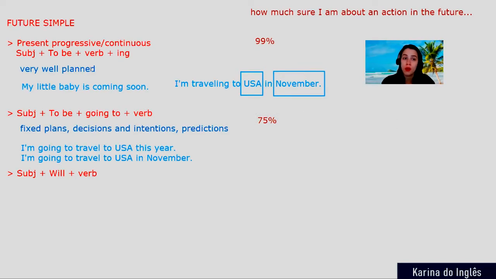And how about will? We use will when you also think you know something about the future, when it's going to happen, but you don't have anything in fact planned, or you have just decided. So we use will for quick and instant decisions. Let me write here. For example, oh, it's too hot in here. I'll open the window. I'll is the contraction of I will. So this is a quick and instant decision.